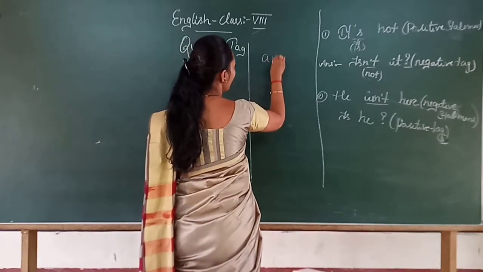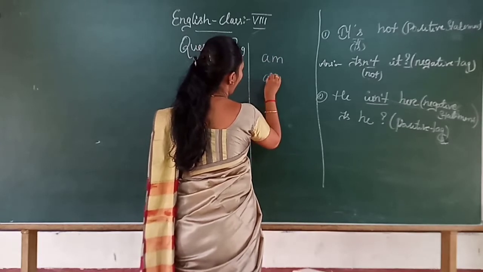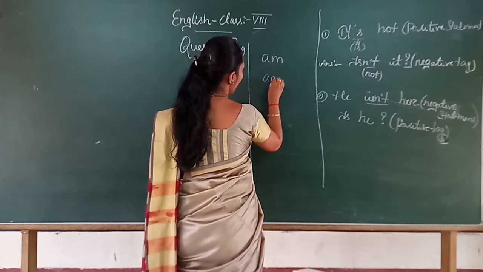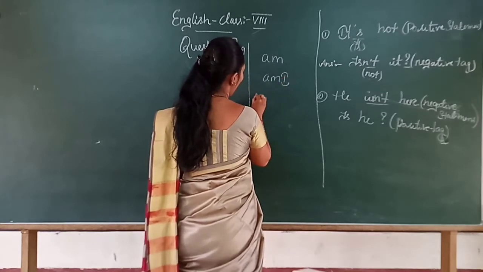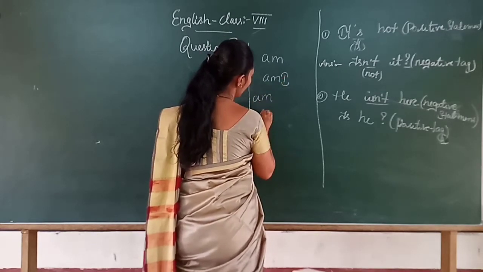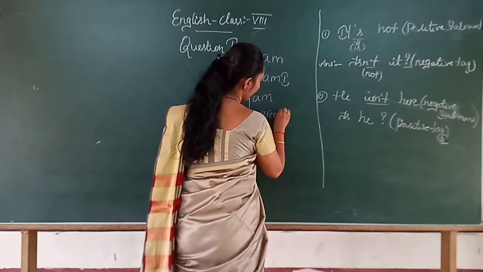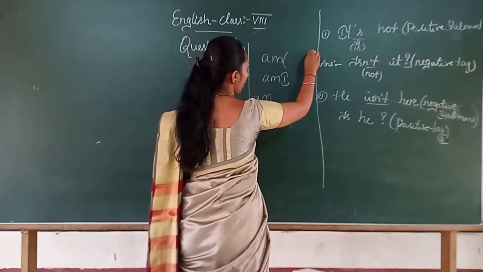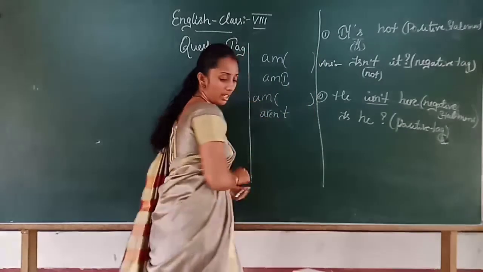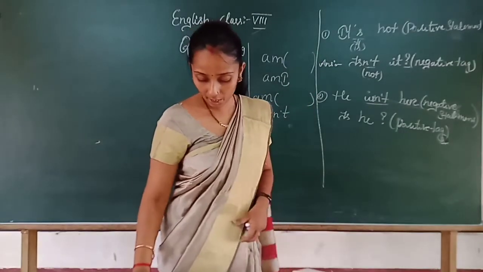See, am I. Am I. Aren't I. I'll say the difference.